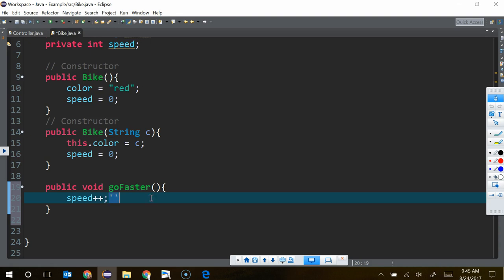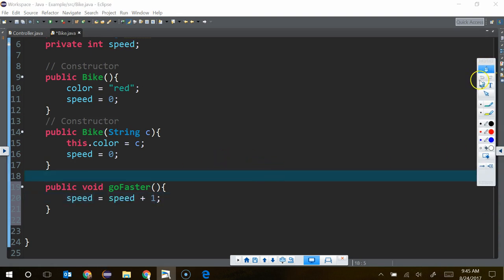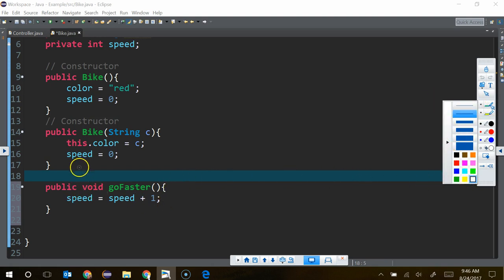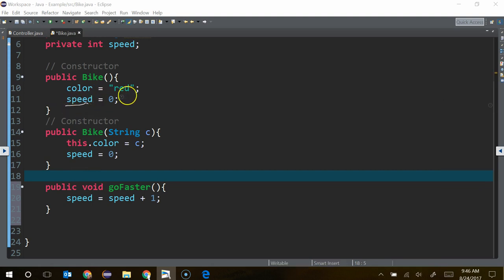But I want to go back. I want to do it the other way, just so we can see it. So if I have this, all right, cool. I want to make sure you get this because you're certainly not alone. I'm sure a lot of people are making the same mistake. So if we're looking at this class, and I want to get to speed, speed is initially set to 0.